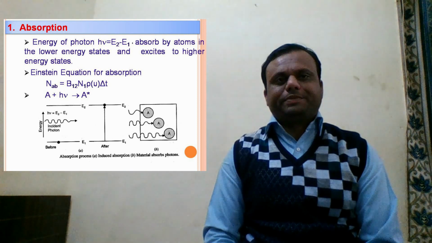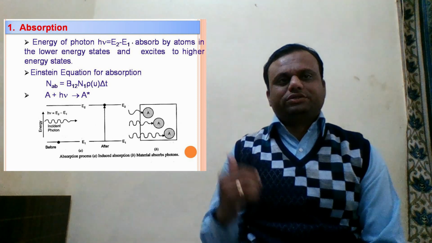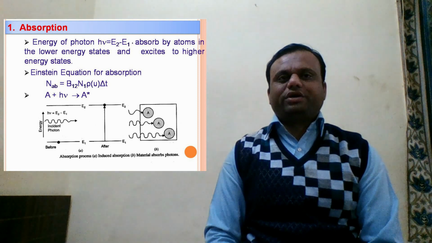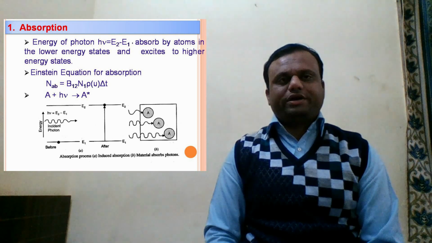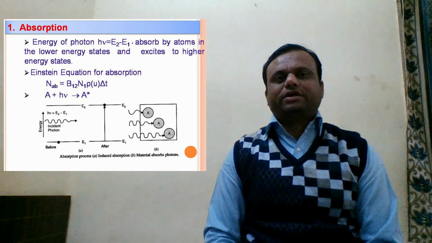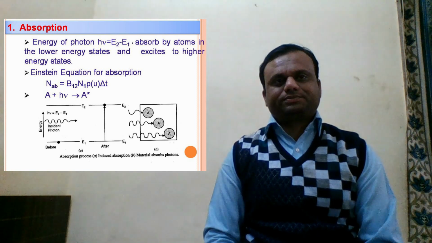and that process is represented mathematically as shown in the figure, that is A plus h nu equal to A star, where A represents the normal atom, h nu represents the energy of the photon, and A star represents the atom present in the excited state.